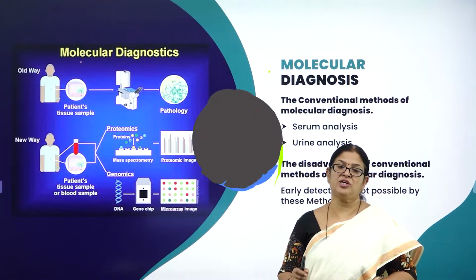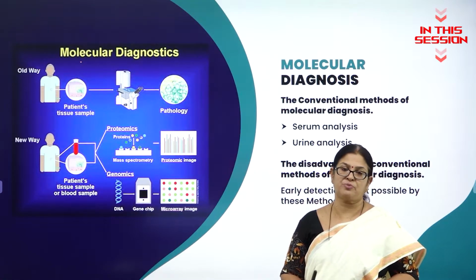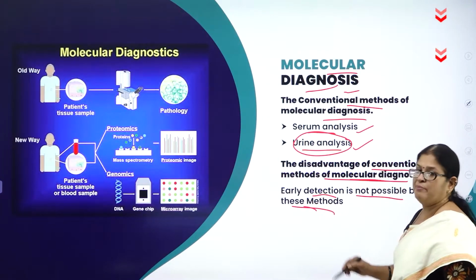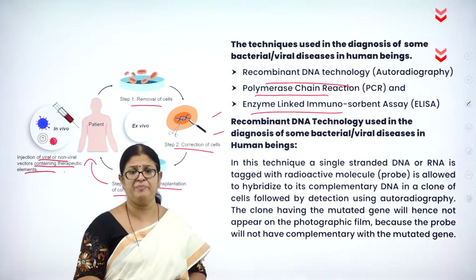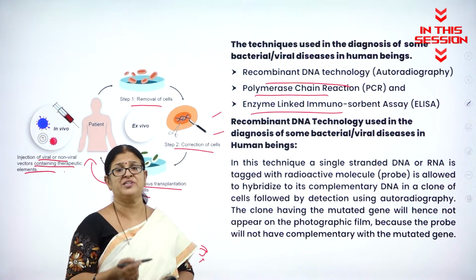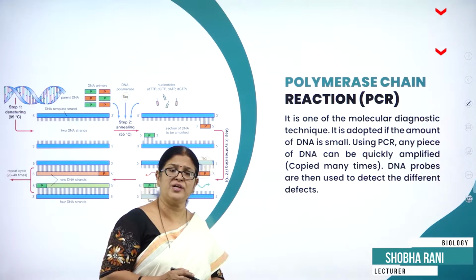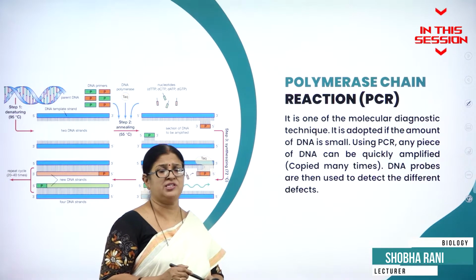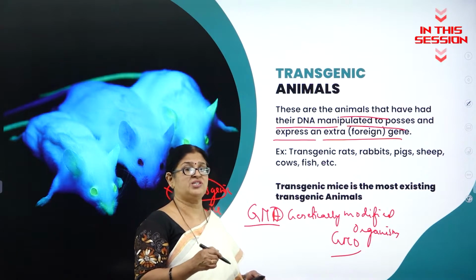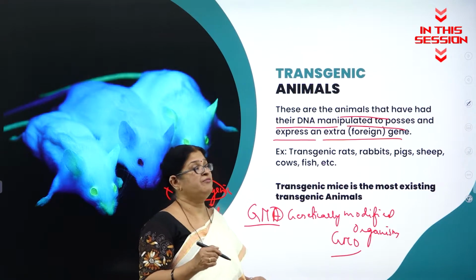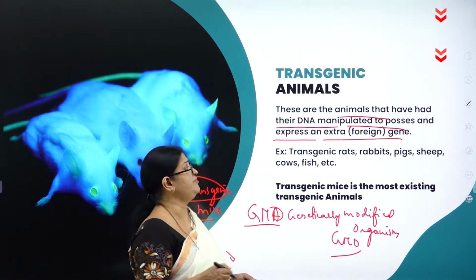Somatic gene therapy is done on somatic cells. Early detection is not possible by these methods. Through the process of gene therapy, we can rectify the malfunctioning cells. What is polymerase chain reaction? This is the technique which is widely used in the field of biotechnology for molecular diagnosis. Whenever you alter the gene structure, you get a different gene. So that particular gene will have different qualities or behavior.